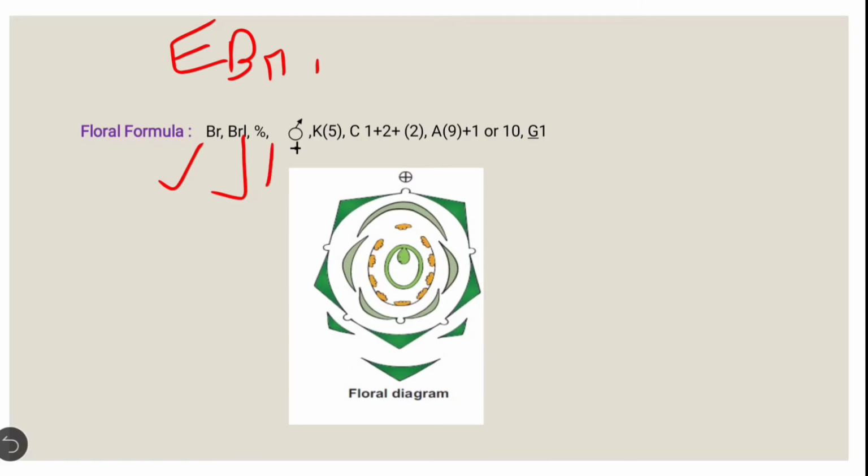Then the flower is zygomorphic. This is the sign of zygomorphic. Then bisexual. It means both the male and the female portions are present. This is the sign of bisexual. Then the calyx has five sepals and they are gamosepalous. Then the corolla has vexillary estivation. Two are fused, two are free and one is free. So the arrangement is 1 plus 2 plus 2.